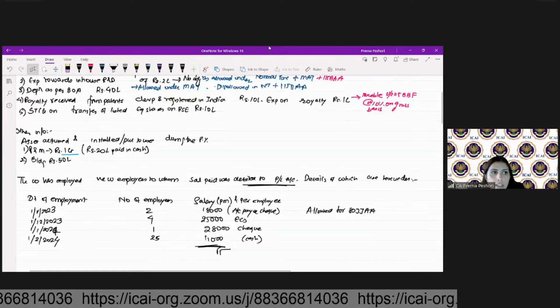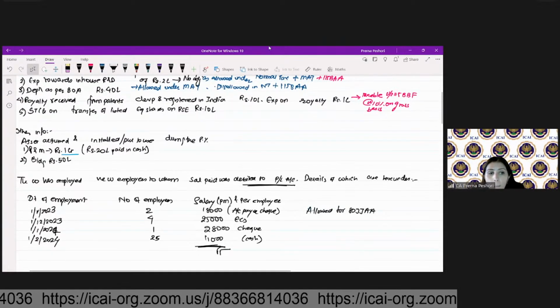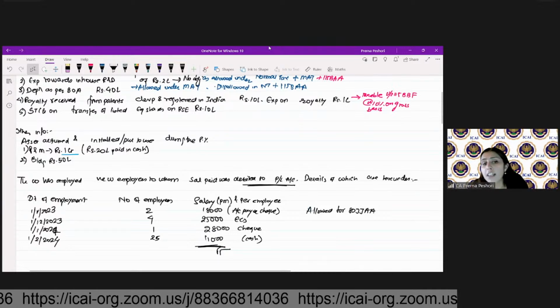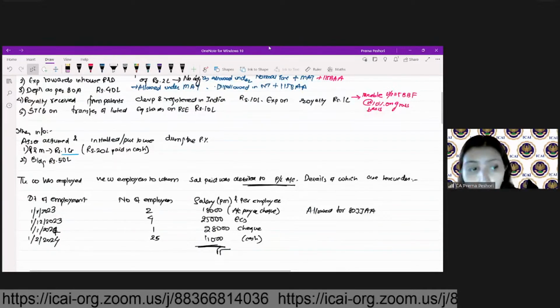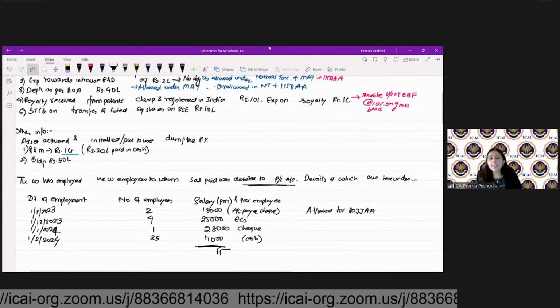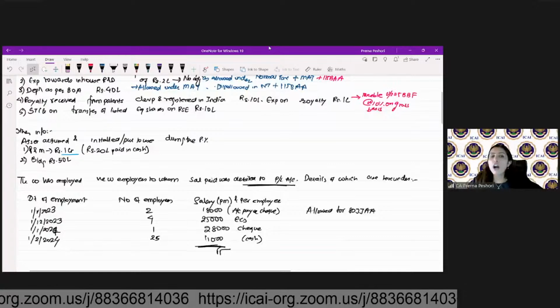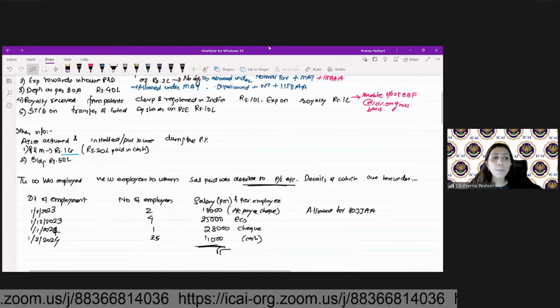So next one is 28,000 by cheque. But one second. In 25,000 by ECS, the date of employment is 1/12/2023. So, for how many days should the employees be present?